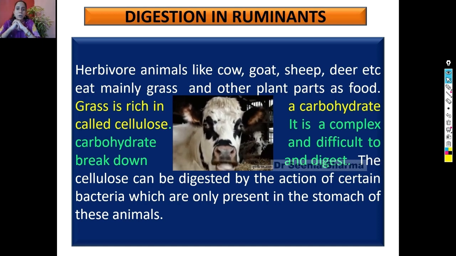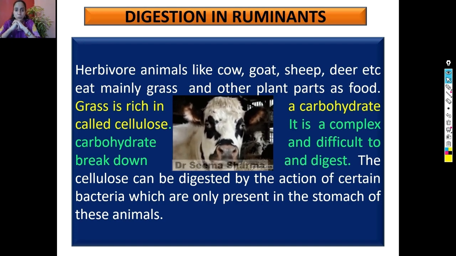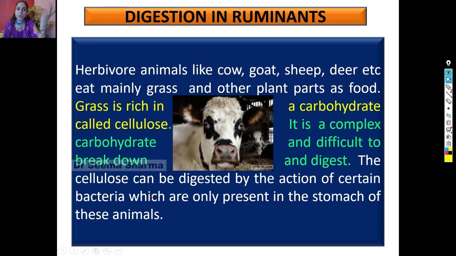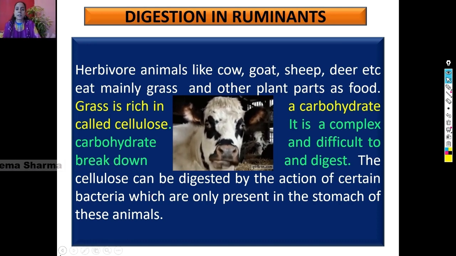Herbivore animals cannot digest it, because their digestive juices do not have any cellulose digesting enzyme. So this initial digestion of cellulose is done by some specific bacteria which are present in the first two chambers of their stomach.